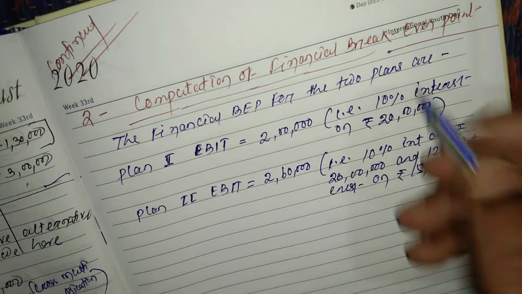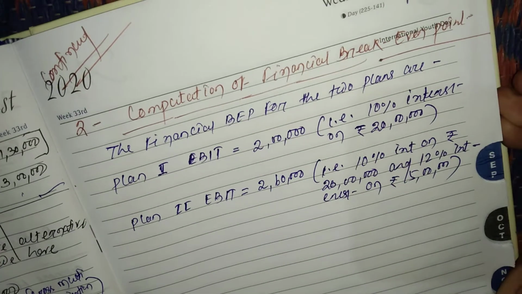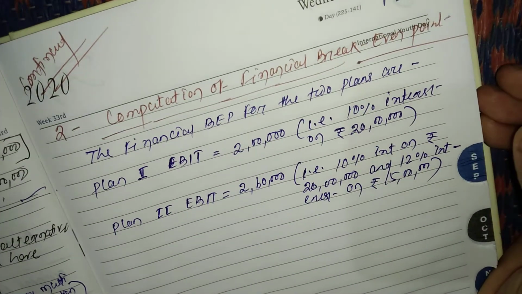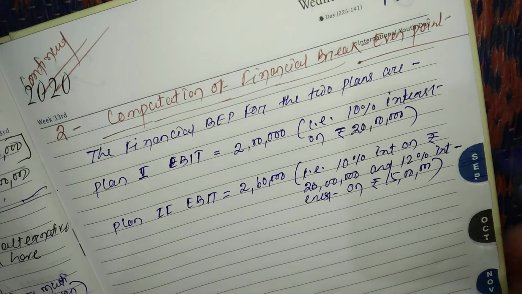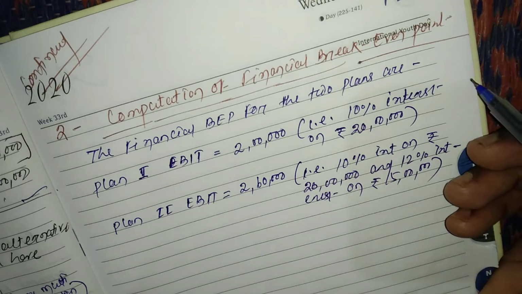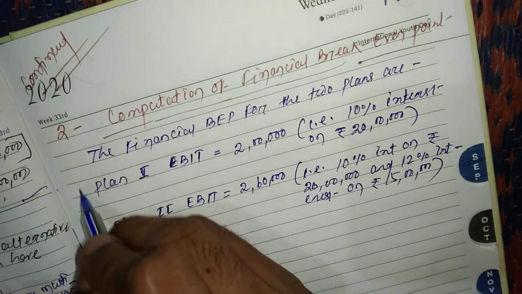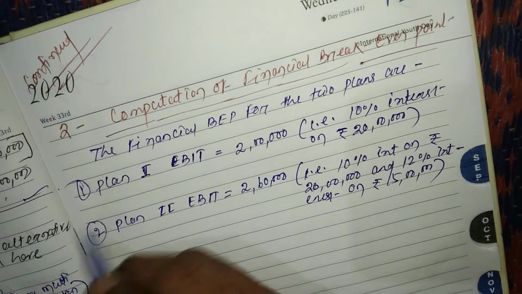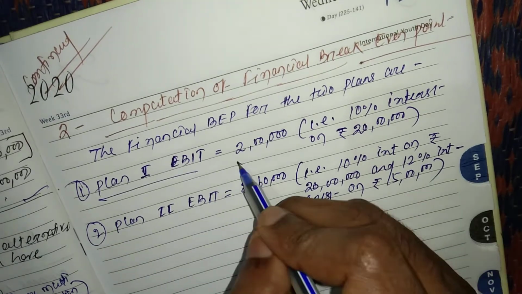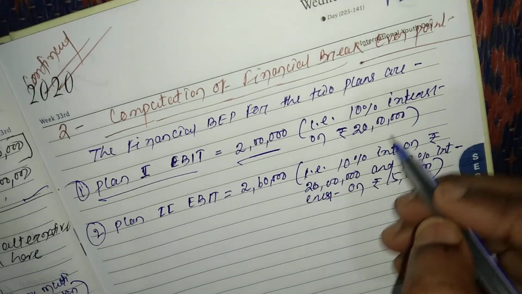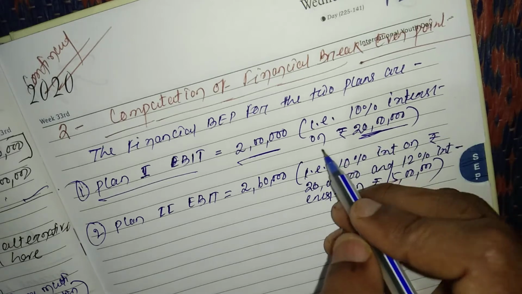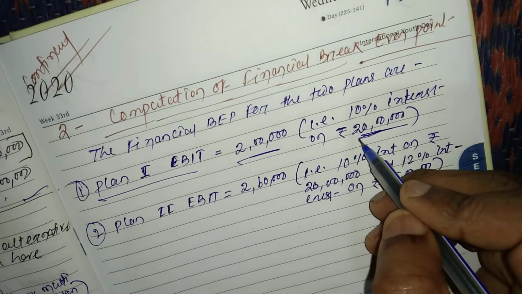Then, the second part of the question is the computation of the financial break-even point. The financial break-even points for the two plans are as follows. For plan 1, EBIT will be 2 lakh, that is 10% interest on rupees 20 lakh.